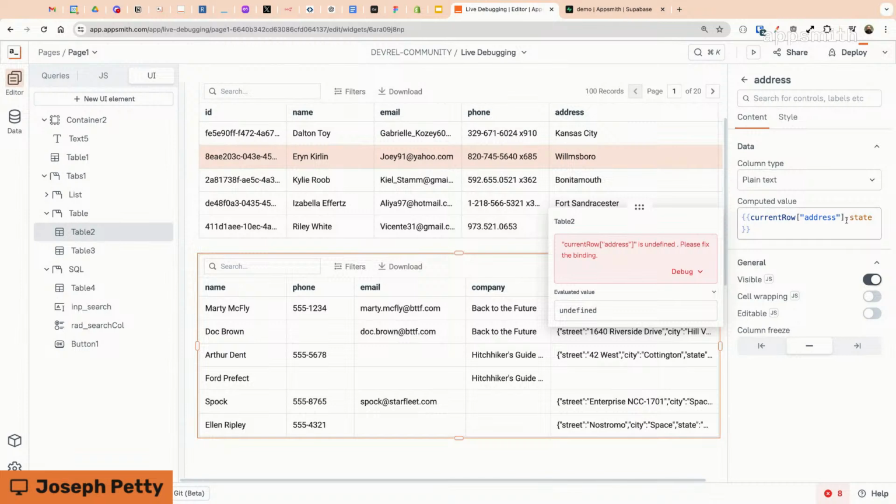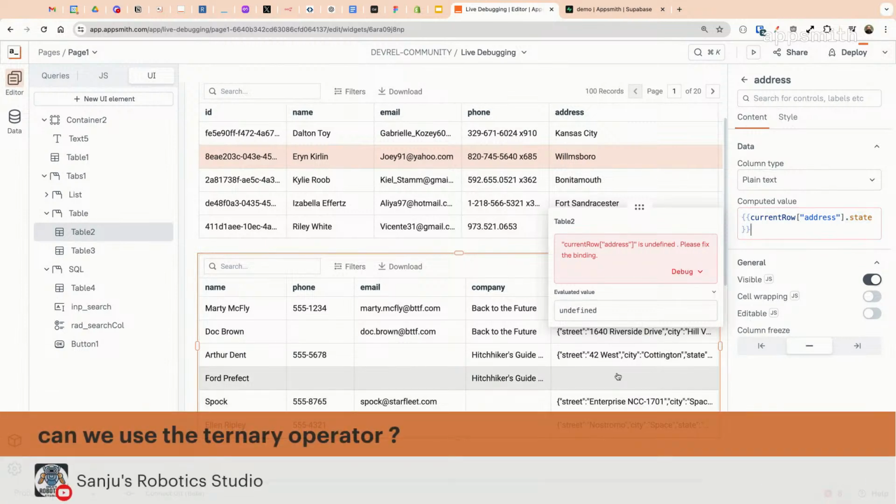And I think we should go ahead and solve this one if we don't have another guess. So in this case, what's happening is the JavaScript engine, as it's evaluating this code, is looking for an address object and trying to go into a property of that, but there is no address. It's not defined. This is an error coming from a single row of the table. I think Sanjiv might have got the answer here.